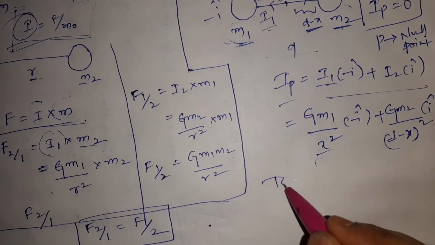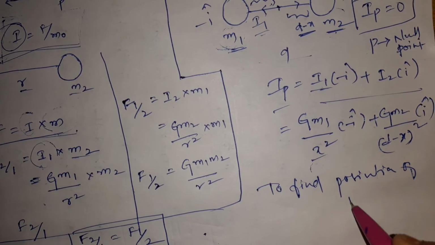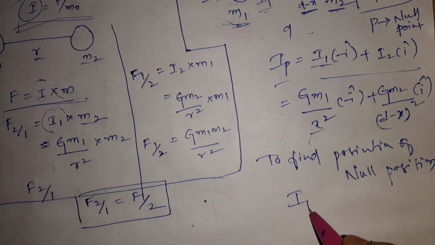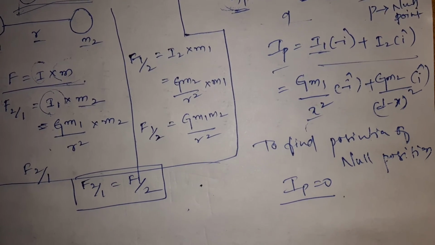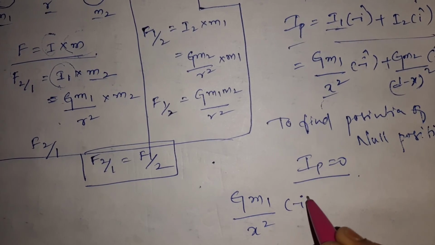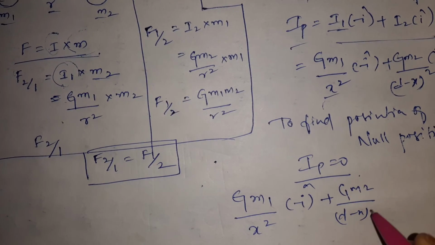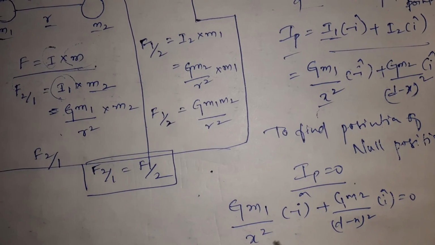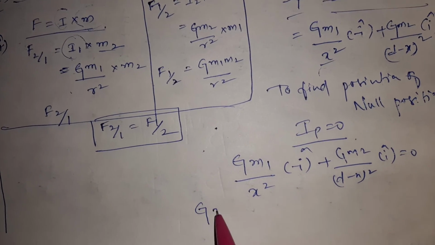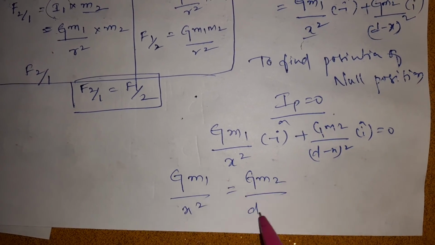As we know, to find the position of the null point, we should make IP as 0. Therefore, G m1 by x square of minus I cap plus G m2 by d minus x whole square of I cap is equal to 0. So if we equate these two, G m1 by x square is equal to G m2 by d minus x whole square, right?